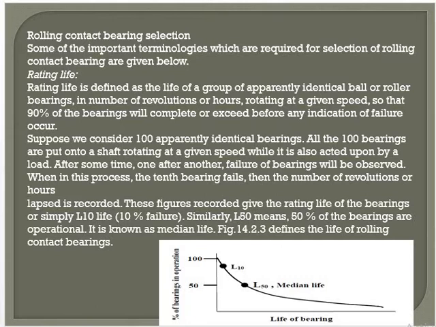Now we will see the rating life. What is rating life? Rating life of a group of identical ball or roller bearings is defined as the number of revolutions or hours at some given constant speed that 90% of the group of bearings will complete or exceed before the first evidence of fatigue develops. That is, only 10% of the group of bearings fail due to fatigue.